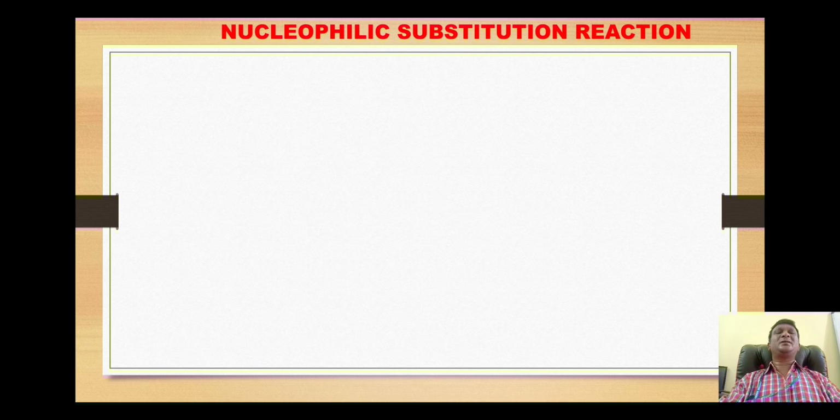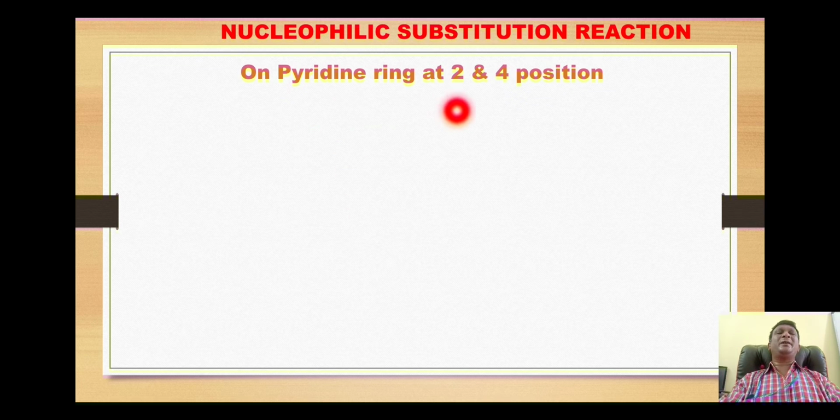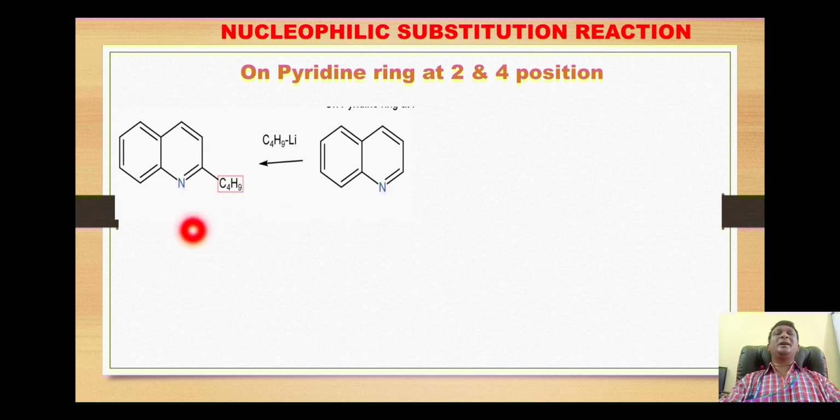Let's move on to the next reaction, that is nucleophilic substitution reaction. The nucleophilic substitution reaction takes place on the pyridine ring at position number 2 and at position number 4. As I mentioned earlier, the electrophilic substitution reaction takes place on the benzene ring. So nucleophilic substitution reaction takes place on the pyridine ring only. For nitrogen, now it is the ortho position and it is the para position, and nitrogen withdraws the electrons chiefly from its ortho and para positions. So that's why the reaction takes place at 2 and 4 position only.